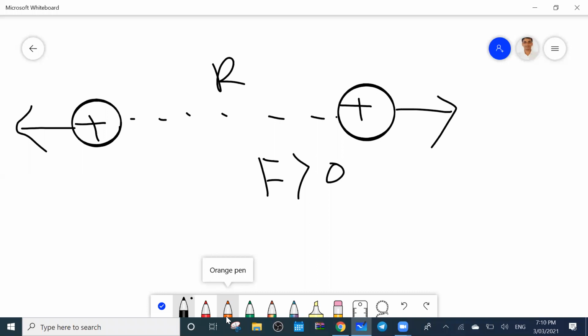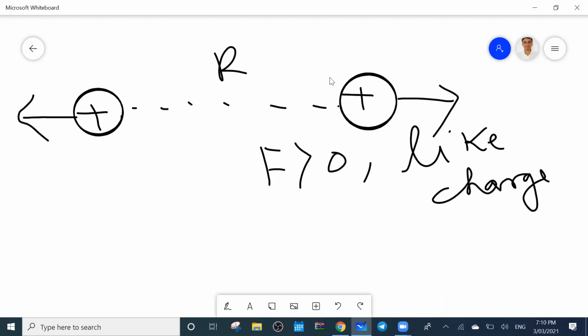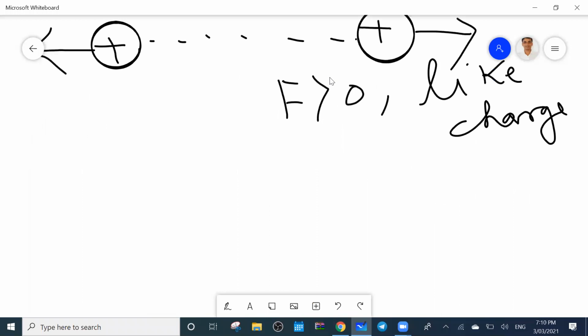These are like charges. Okay, so for like charges, the force will be positive. Repulsion occurs.